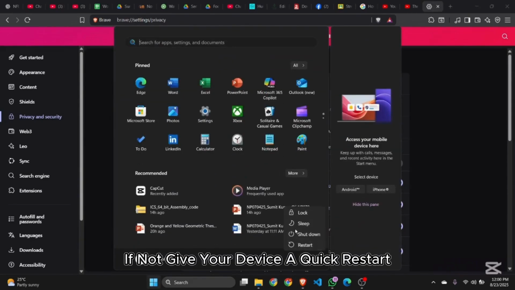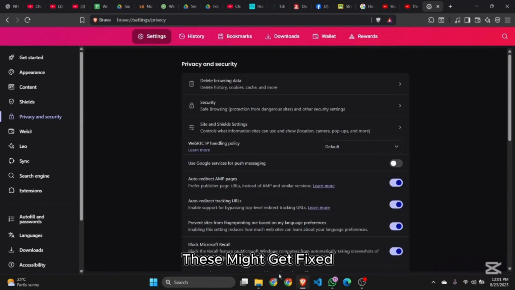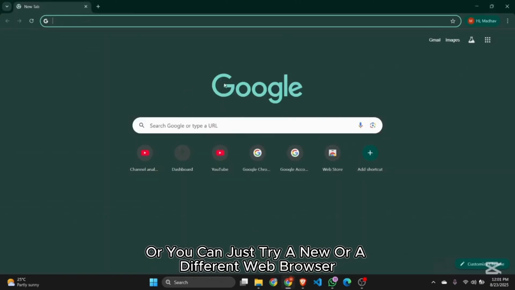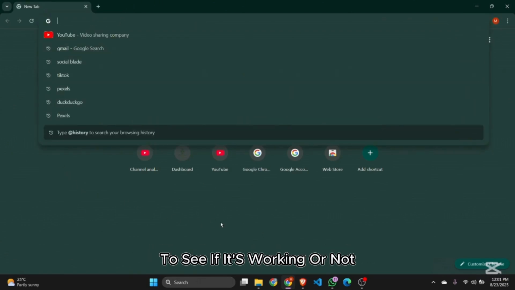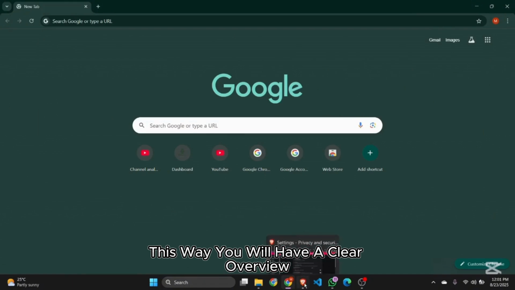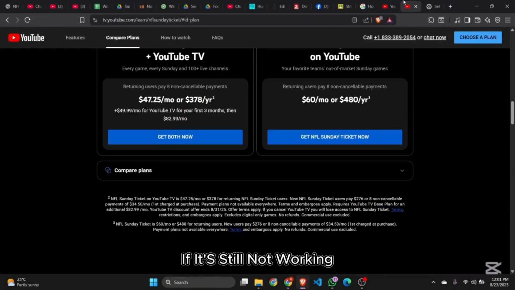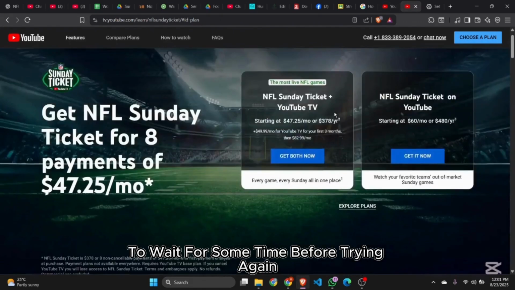If not, give your device a quick restart. After restarting your device, some minor issues like these might get fixed, or you can just try a new or a different web browser. Additionally, you can even use your mobile to see if it's working or not. This way you will have a clear overview of where the problem is arising. If it's still not working, then it's recommended to wait for some time before trying again.